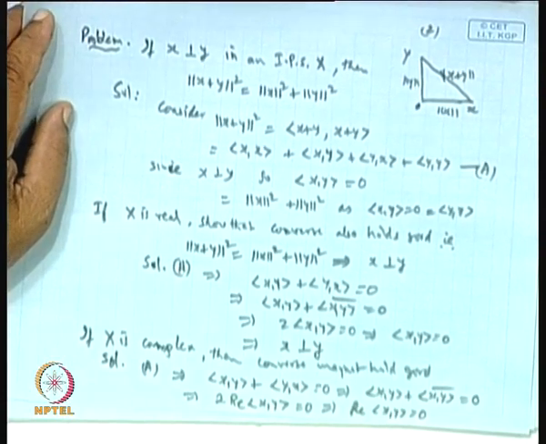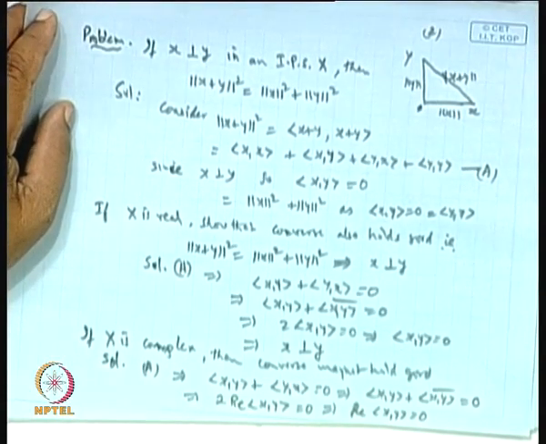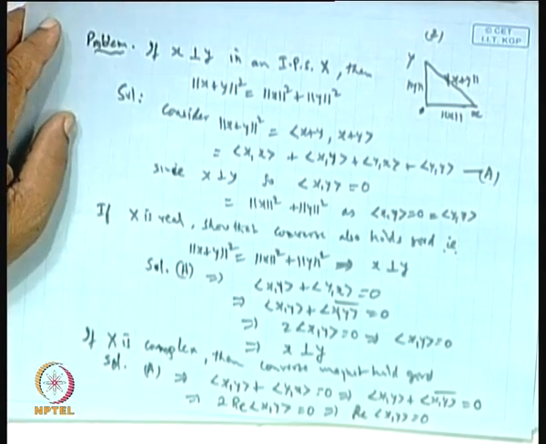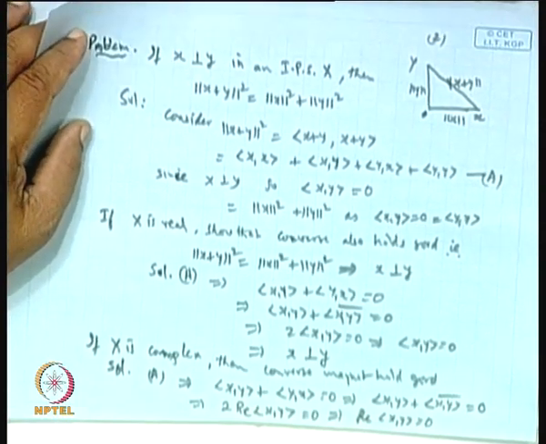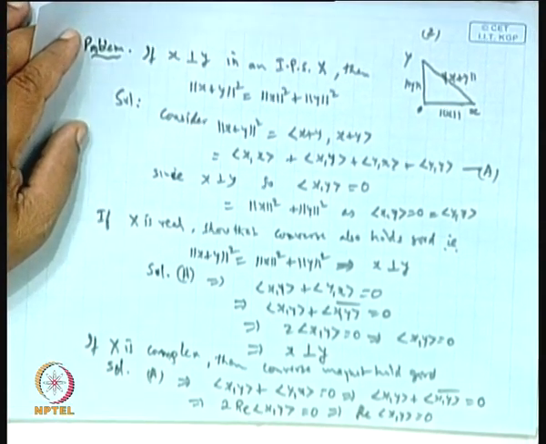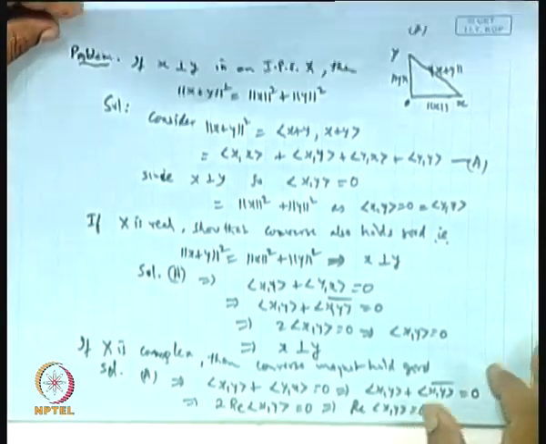Now, if an inner product x is real, so that norm x plus norm y implies the inner product is 0. What does it mean by this? Okay.